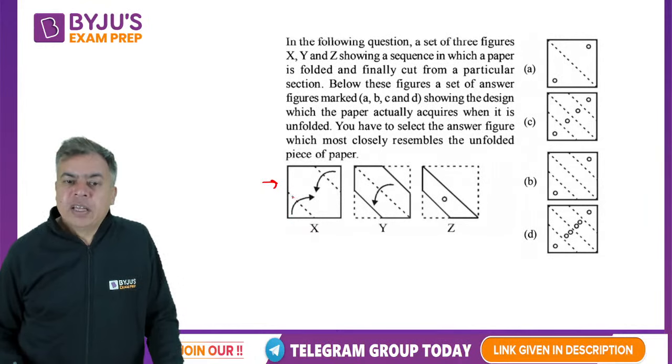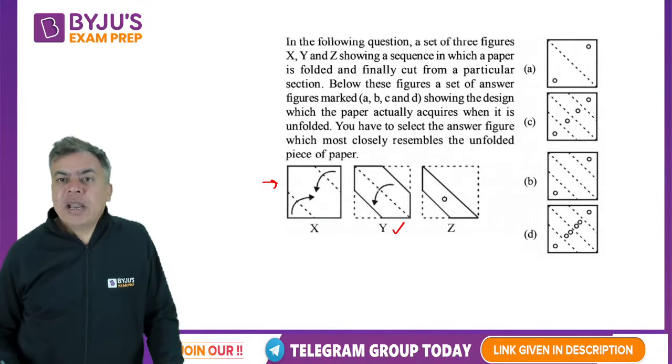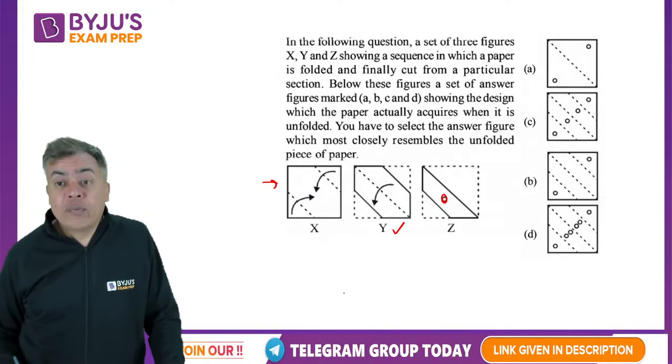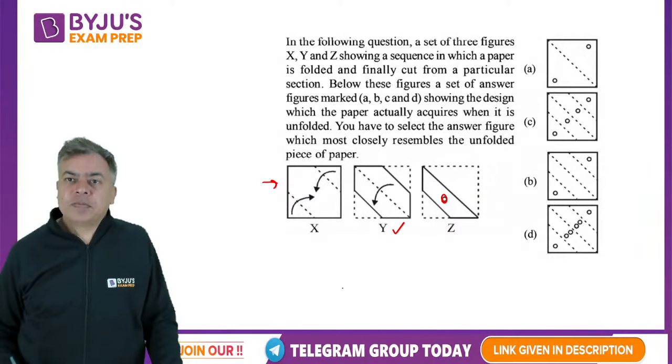Now at these dotted places they are folding. In X it is shown that it will be folded like this, so it will become this Y figure. After that, from the center diagonal you fold again, and it will become like this. Finally you make a cut, a hole, at the Z position. Now when you unfold, what will be the figure?